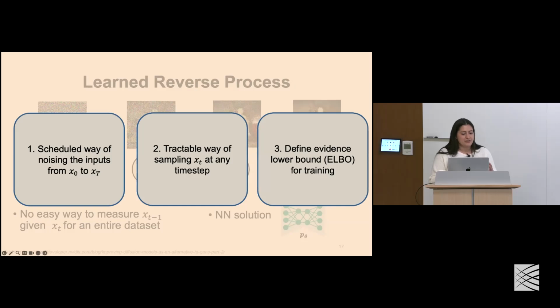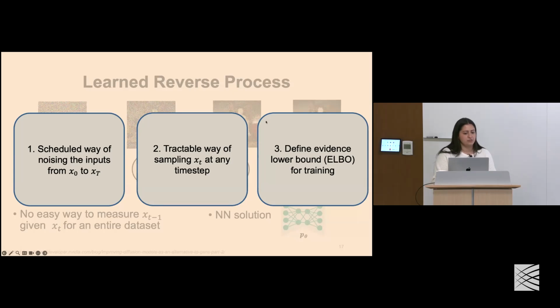Now, I'm going to walk you through some math-heavy slides, but the takeaway is that in order to learn this reverse process, we need to resolve 3 key components. First, we need a scheduled way of noising the inputs from x naught to xt, meaning we need to be able to define a series of time steps upon which we can add noise in a controllable way.